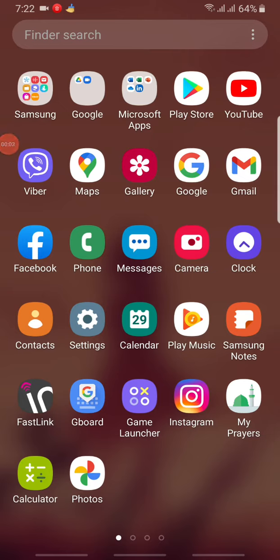So in today's video, I'm gonna show you how to turn on keyboard sound, whether you're on Android or any phone. So let's start. First thing you can do is go to settings.